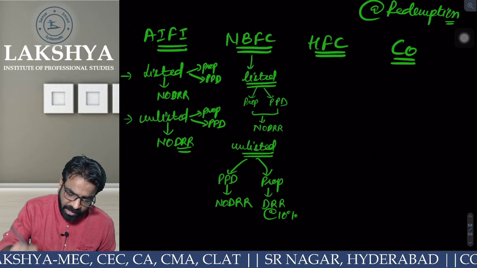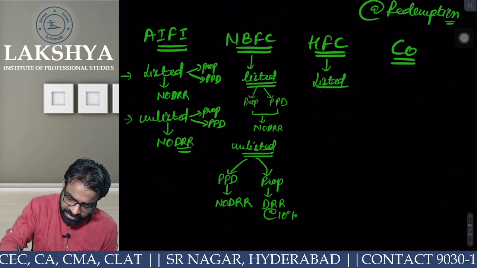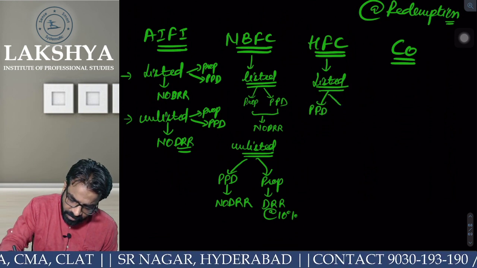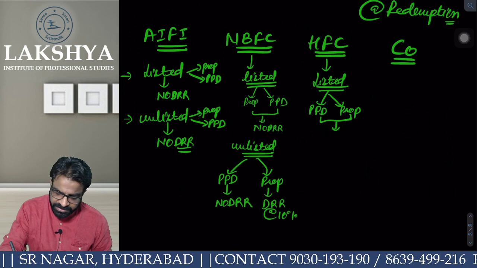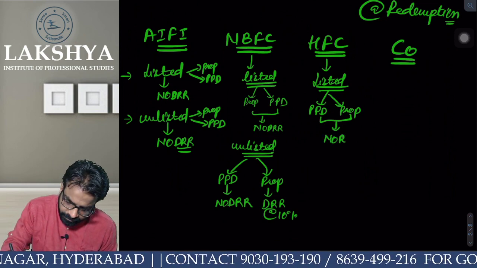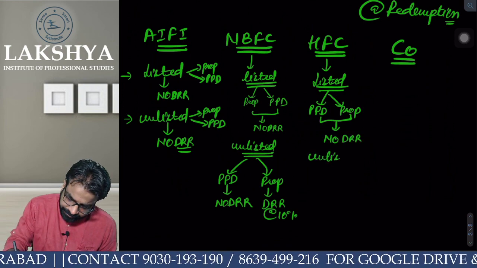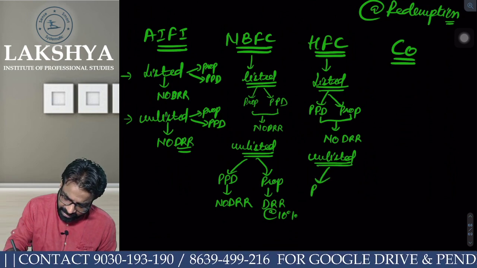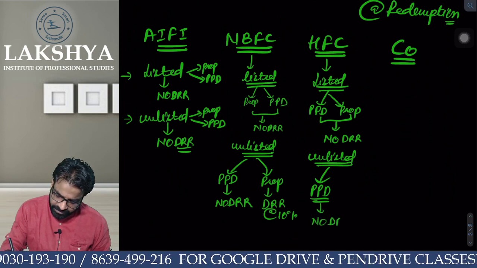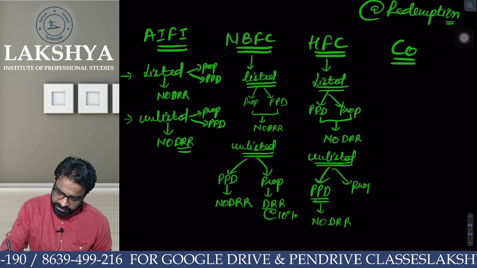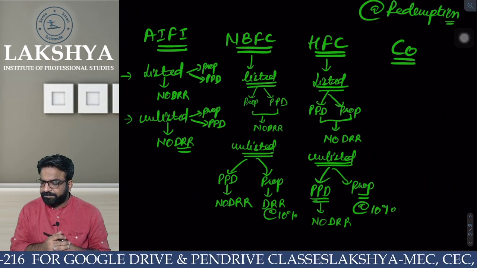Okay. Housing finance company. Tell me, housing finance company is also the same. If you are listed, give me your answer, via PPD or via prospectus. DRR or no DRR? Listed, no DRR. Okay. I am unlisted now. I am unlisted, issued via private placement of debentures. No DRR. Very nice. And if it is prospectus, at the rate of 10%. Everyone clear or not? Done?